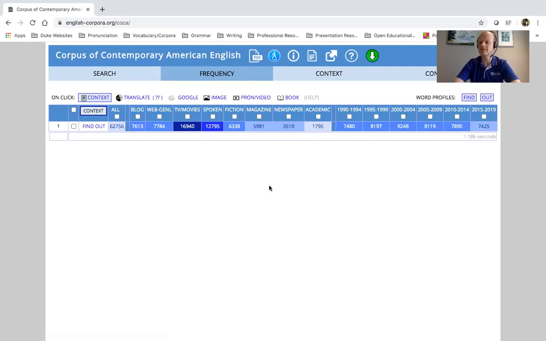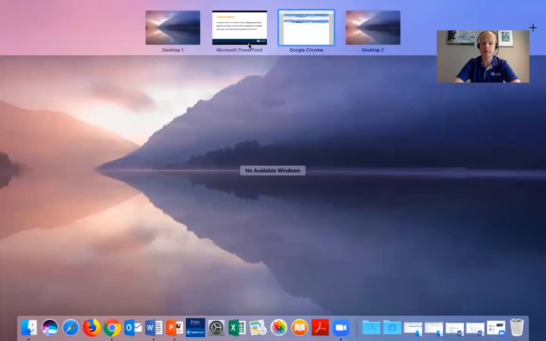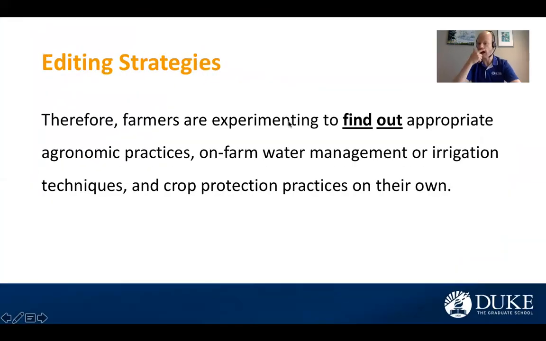So what does this tell me? Well, if I go back to my original sentence, I might say to myself, you know what? I want to be more formal in my writing. I want to sound a little bit more academic. So what I want to do now is perhaps replace that find out with a more academic, formal, perhaps one-word verb in this place.